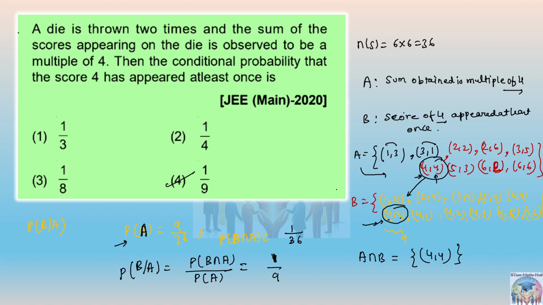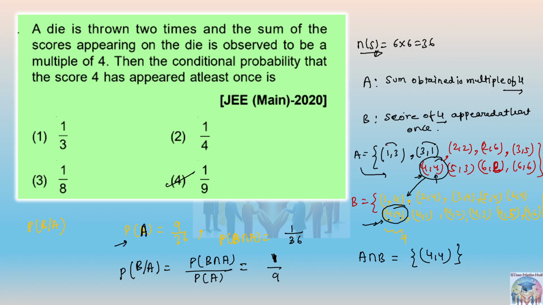Dividing it by means simply we are dividing by probability of A, and in the numerator we are taking the intersection, A intersection B or B intersection A, whatever you say. Both are the same thing. But the total possibility sample space should be there, no? You forgot that. Sample space is 36, whether it is for event A or for event B. For both of them, the sample space is 36 only.